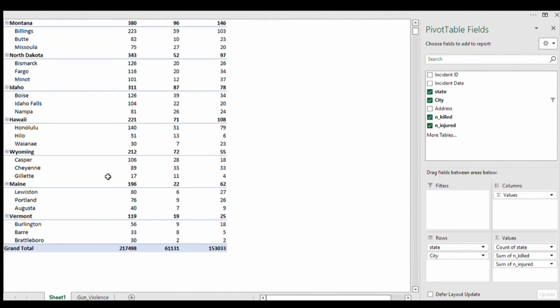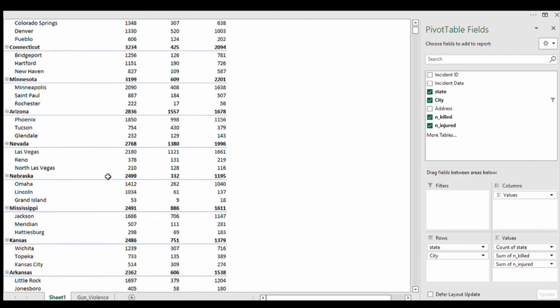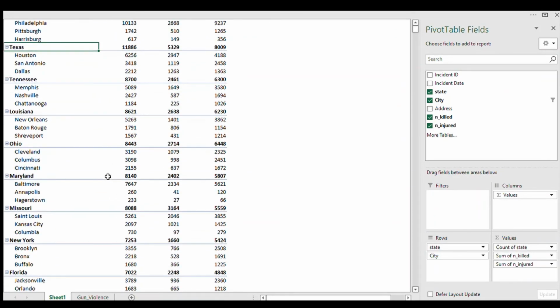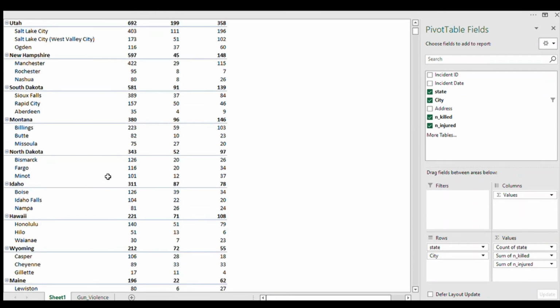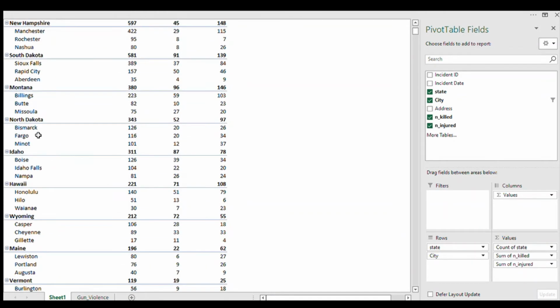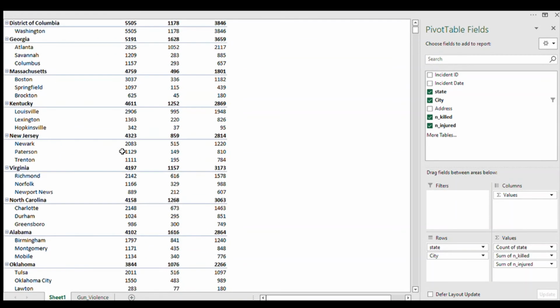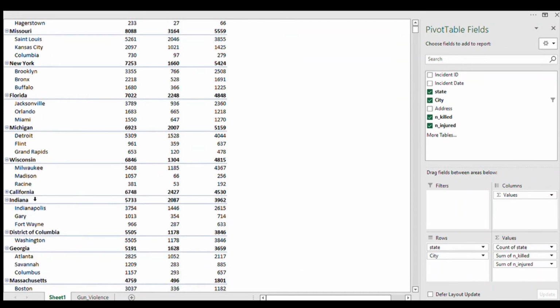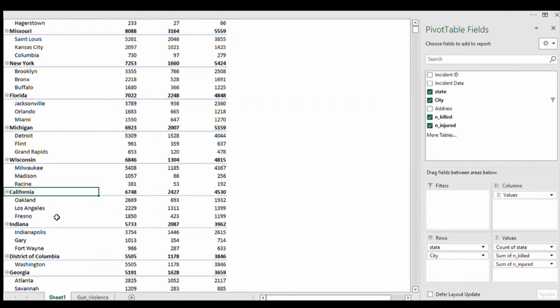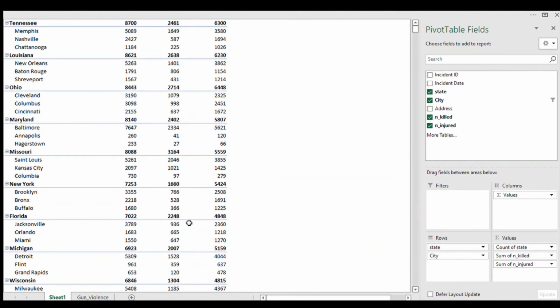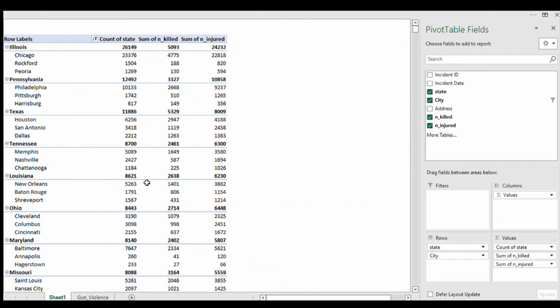So if there's a particular city you're looking for, top major cities, these are the cities under each state. We can see North Dakota, we have Bismarck, Fargo, Bennett, and all that. So I've been able to break it down. California, okay, we have Oakland, Los Angeles, and Fresno. So these are the major cities, 3 major cities with the highest number of gun violence, the killings, and the injuries from each city.